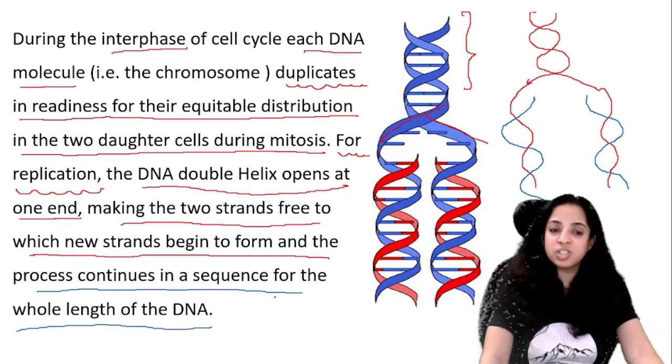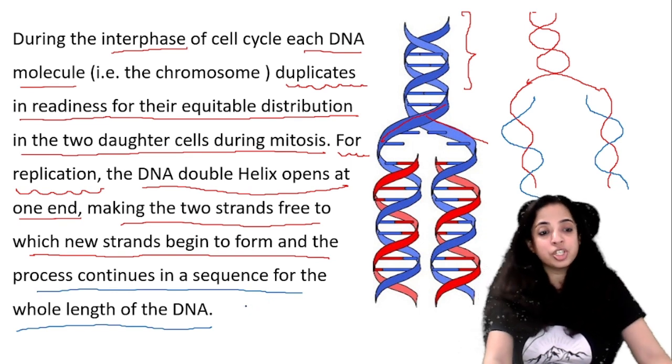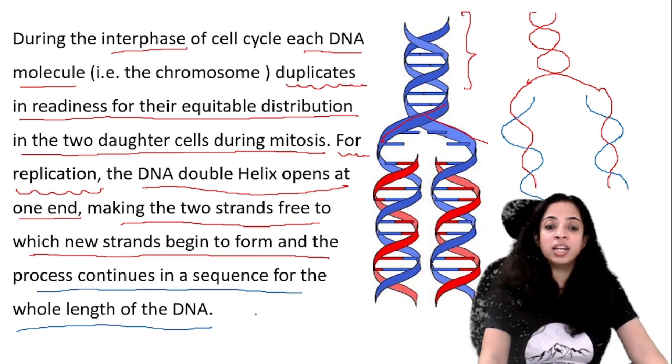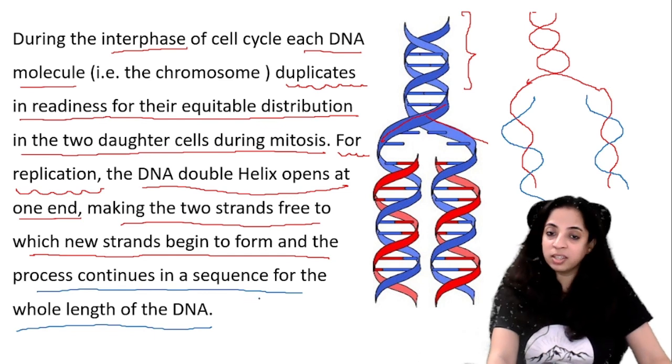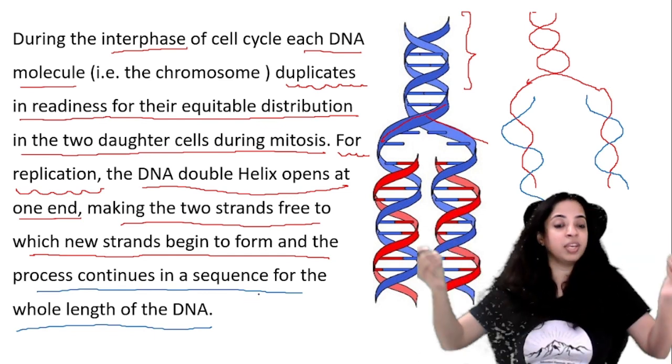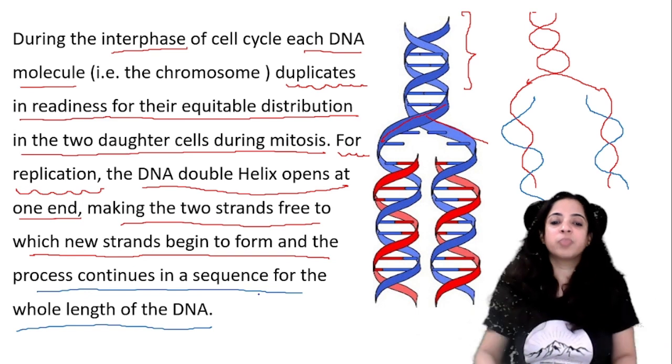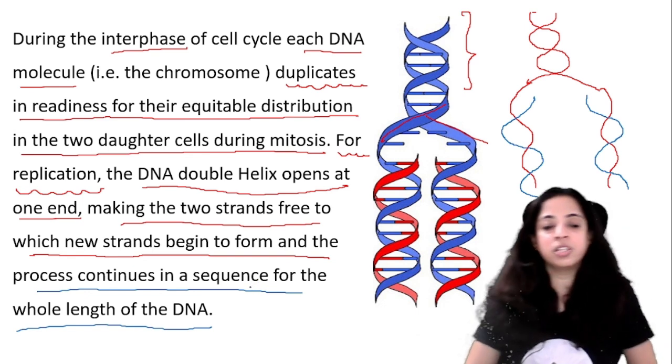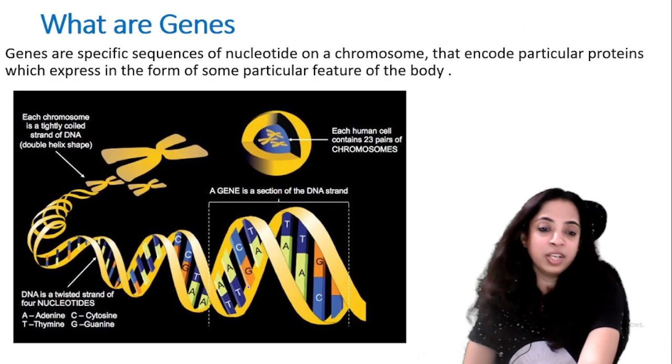DNA duplicates in readiness for the equitable distribution in the 2 daughter cells. The DNA double helix opens at one end in replication so that the 2 strands are free, and new strands begin to form and the process continues in sequence for the whole length of DNA.